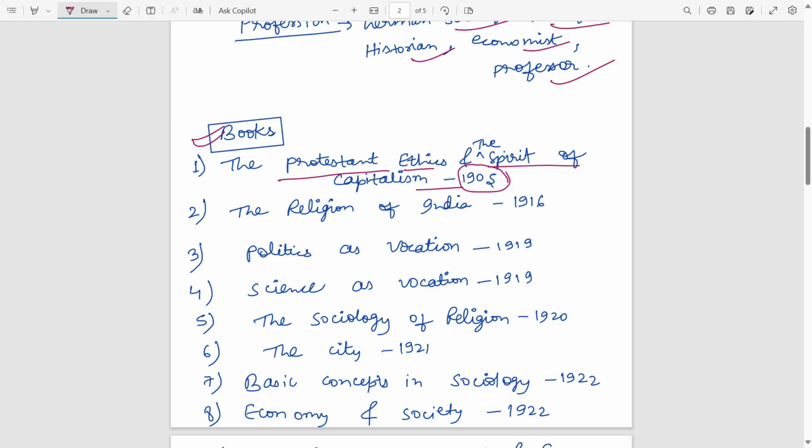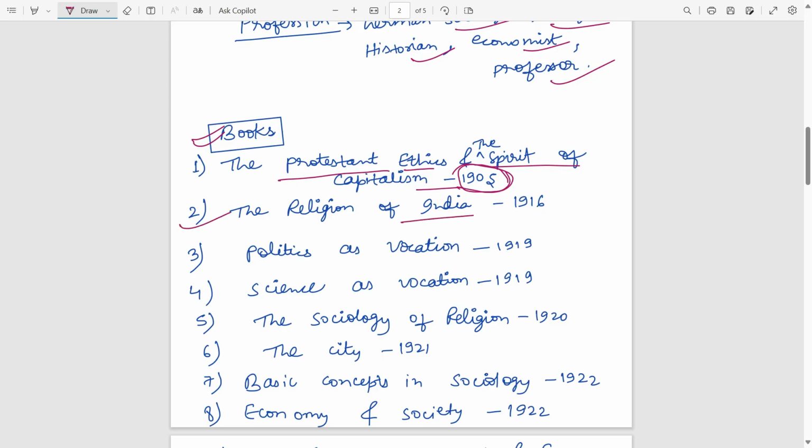So if you come to the books, then Protestant Ethics and the Spirit of Capitalism, this book he wrote in 1905 after recovering from clinical depression. In it he talked about the relations between capitalism and religion, how capitalism grew with religion, how religions sometimes push a country to become capitalist, a person to become a capitalistic kind of person. So this relation he has talked about in the Protestant Ethics and the Spirit of Capitalism.